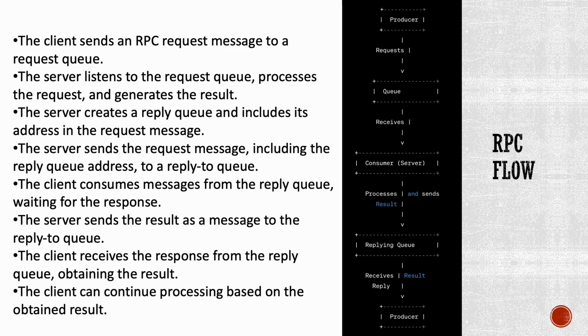The consumer server sends the result of the RPC request as a message to the reply-to queue. The client producer receives the response from the reply queue, obtaining the result of the RPC call. The client producer can continue its processing based on the obtained result.